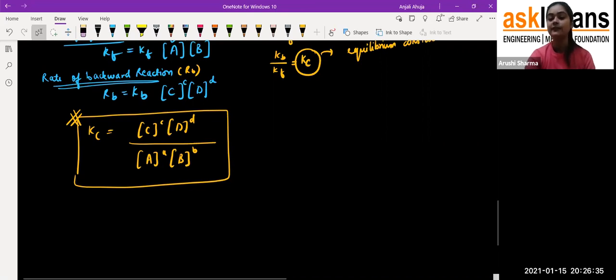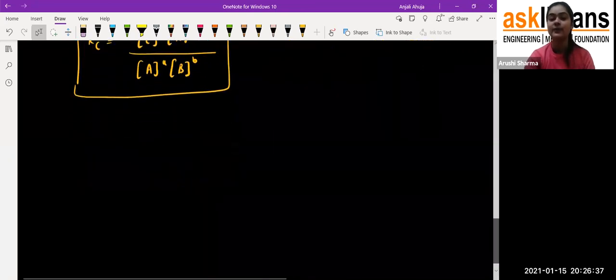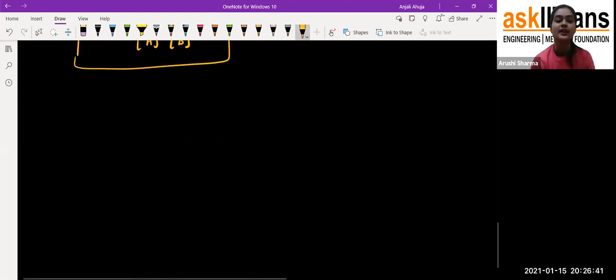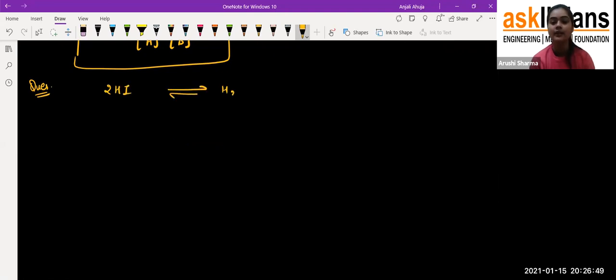Okay, if I take one example for it, that how we exactly write down the equilibrium concentration. So one question I can discuss here: 2HI ⇌ H2 + I2. How can we write down the Kc for it? So students, Kc is what? It is the equilibrium constant. It is always equal to the concentration of the product divided by the concentration of the reactant.